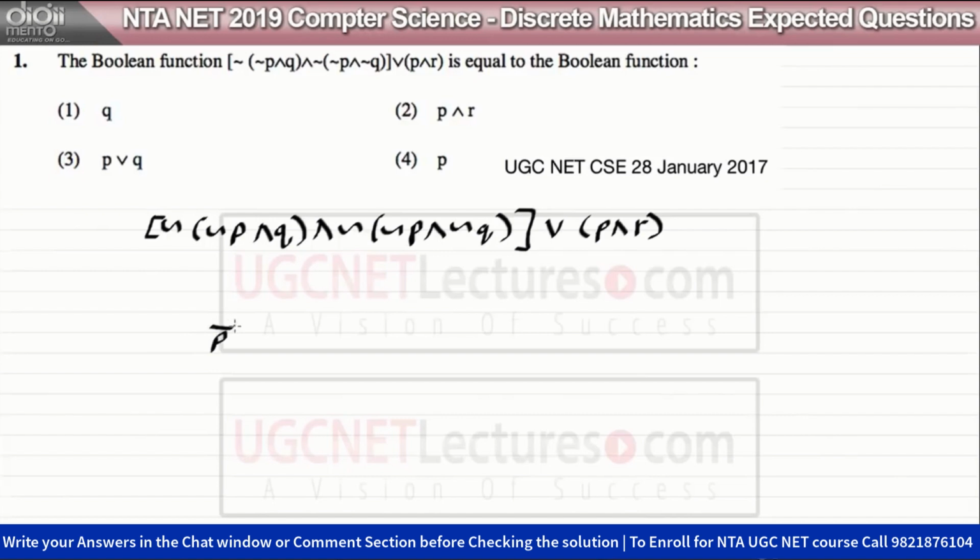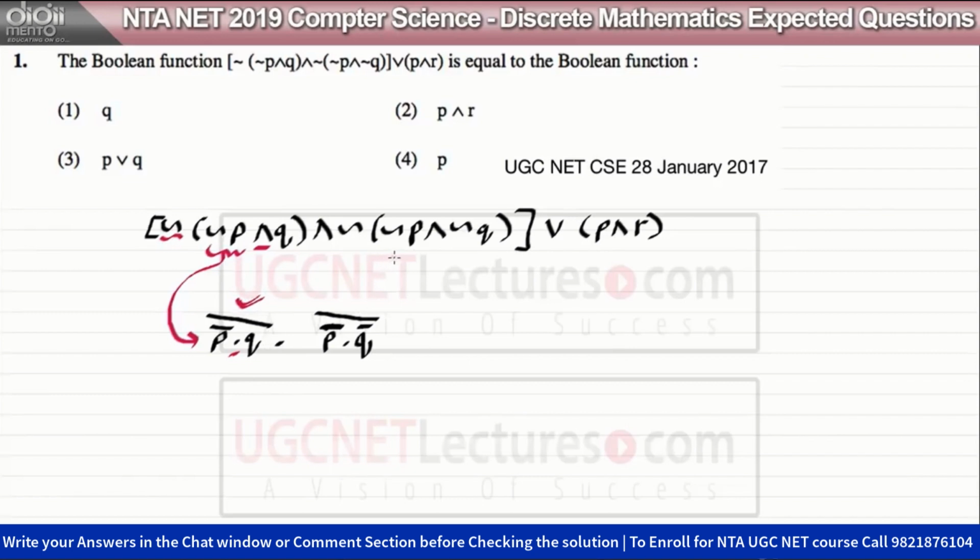We have (P complement dot Q) whole complement dot (P complement dot Q complement) whole complement. Here I've taken negation of P and converted it to P complement, and converted the AND to dot, and here we have negation of this complete P and Q, so I converted it to a complement like this.